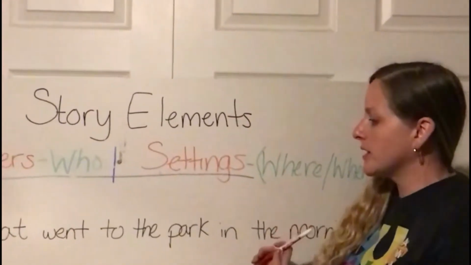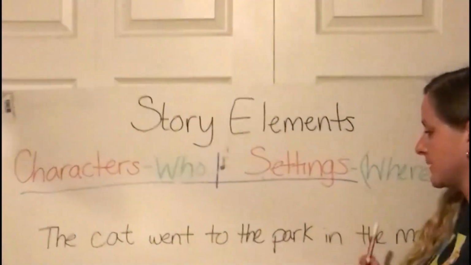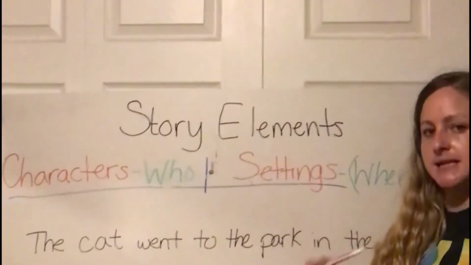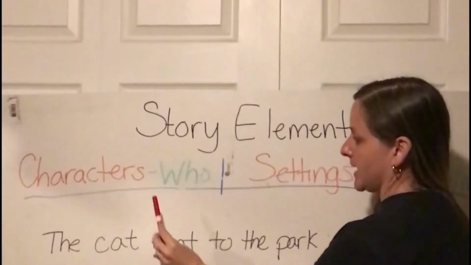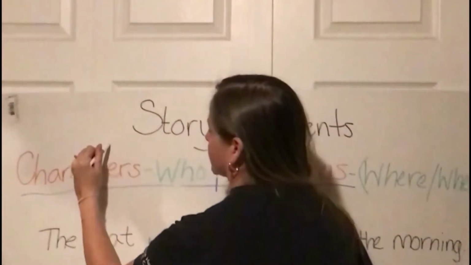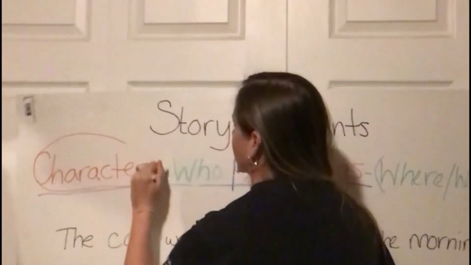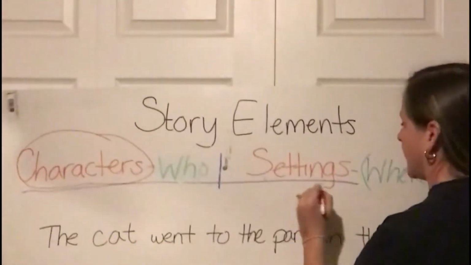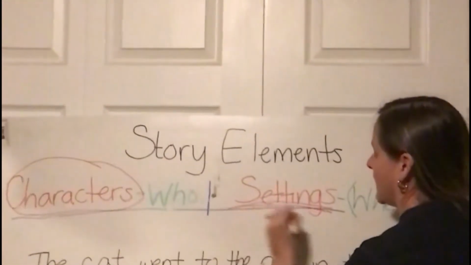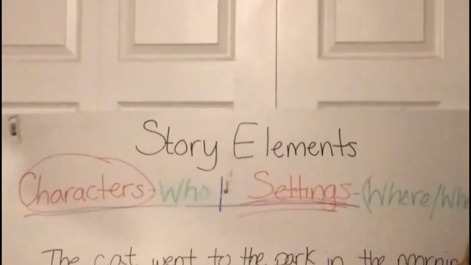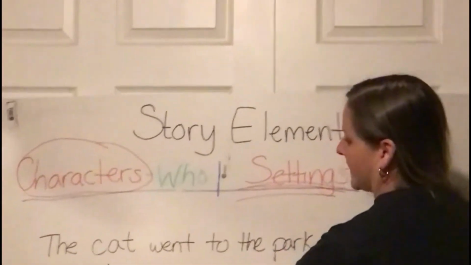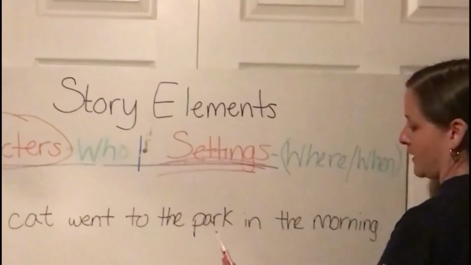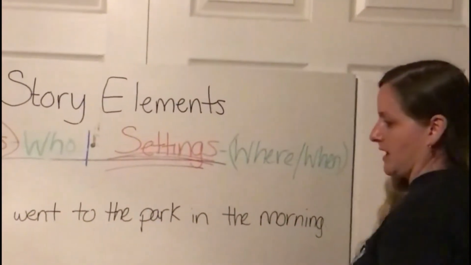Okay, now we are going to work together. I'm going to do a few sentences with you. I am going to circle any characters that I see or hear in the story, and I'm going to underline any settings, okay? So we have this sentence. It says, the cat went to the park in the morning.